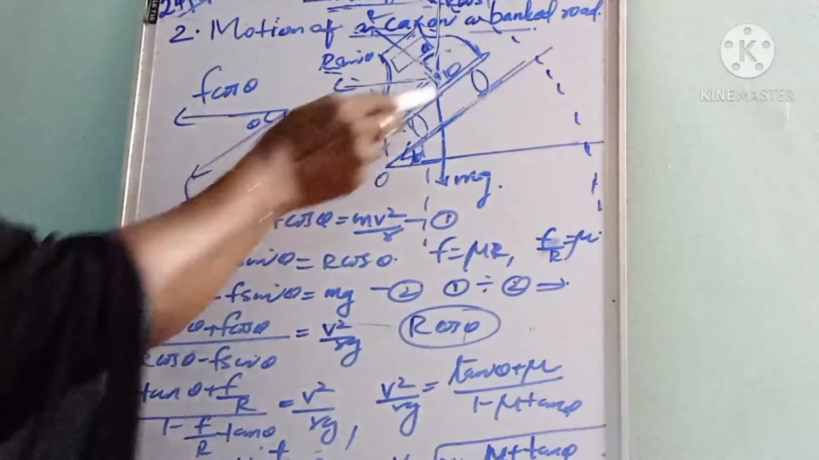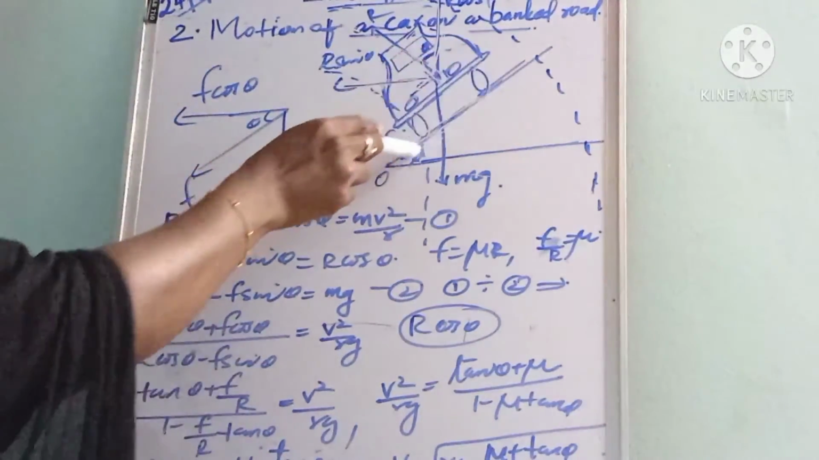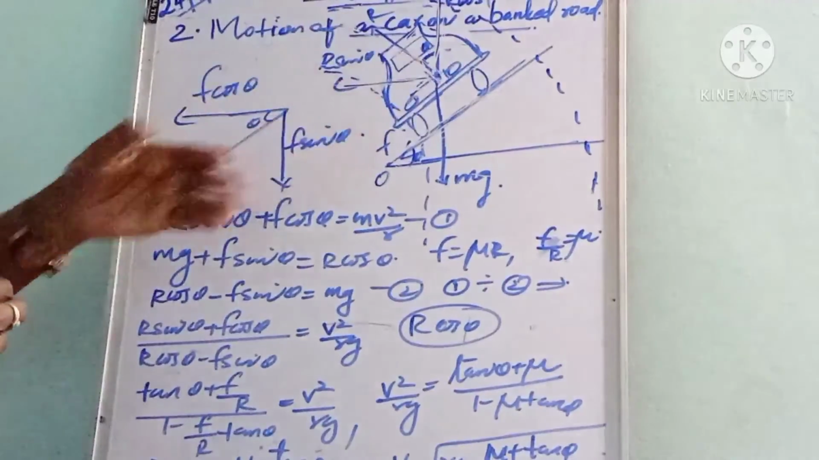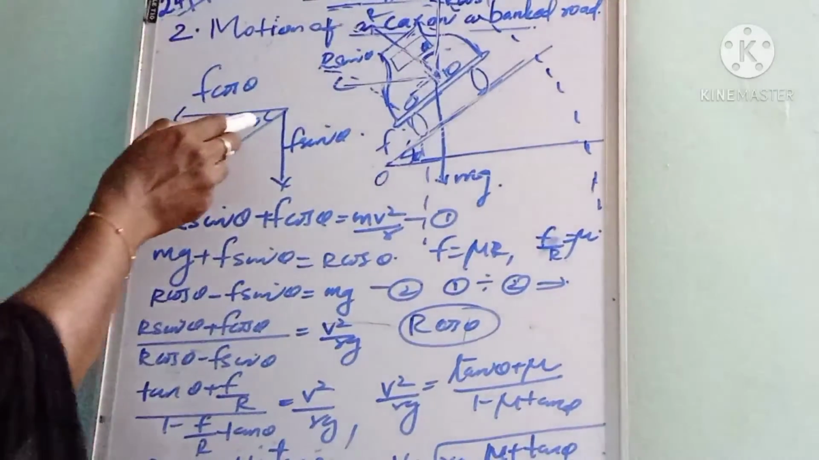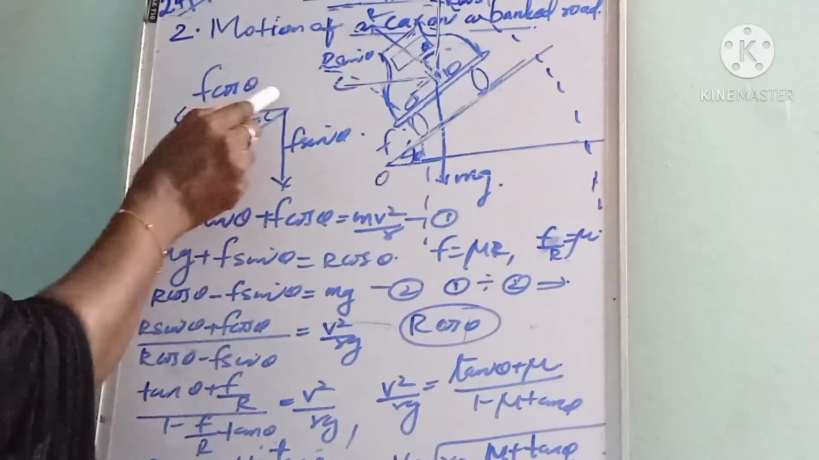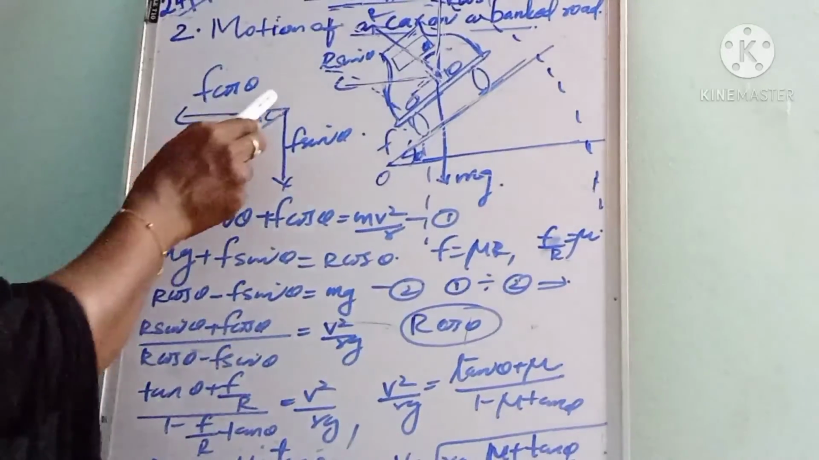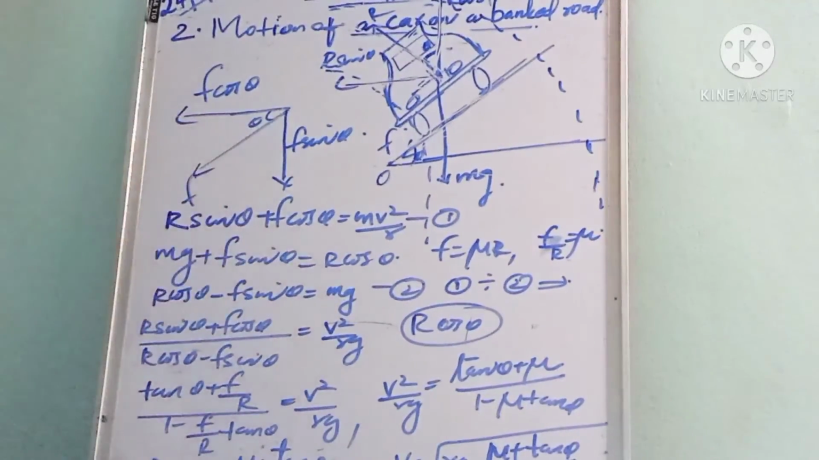And the frictional force acts along this inclined line. We can resolve this frictional force again into two components, F cos theta and F sin theta. Next, we can equate the horizontal and the vertical forces.